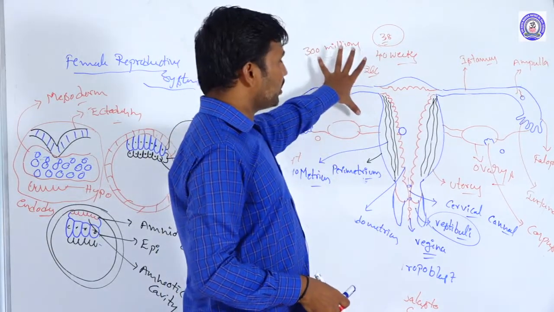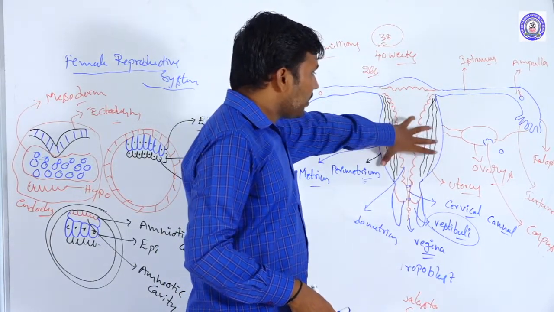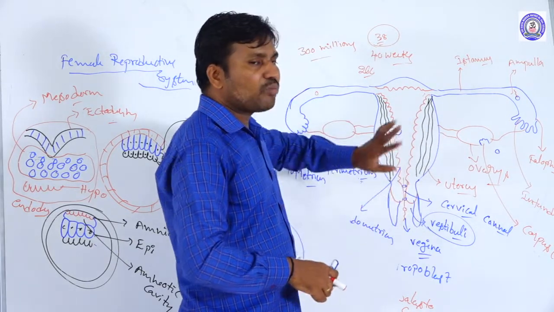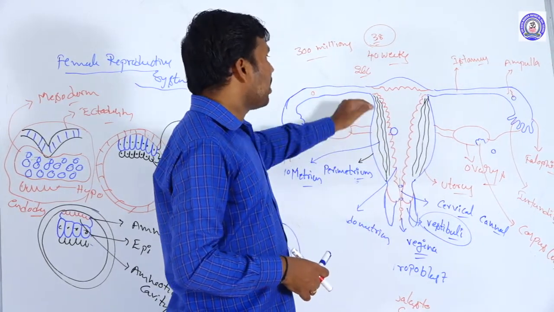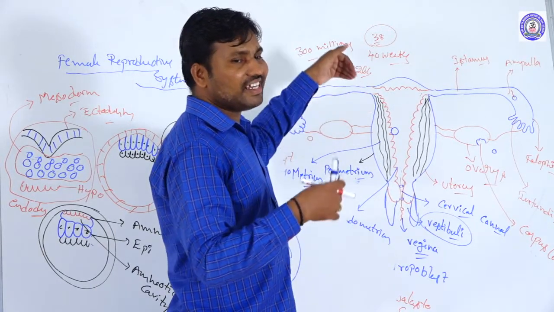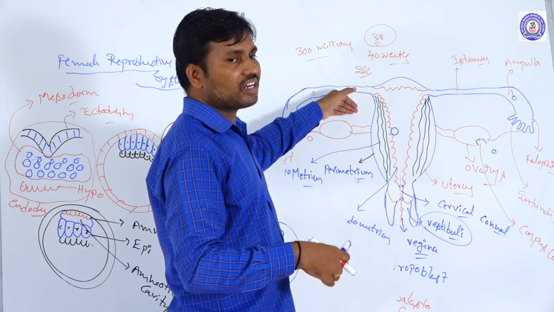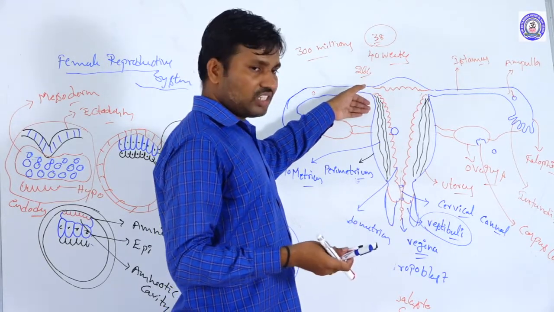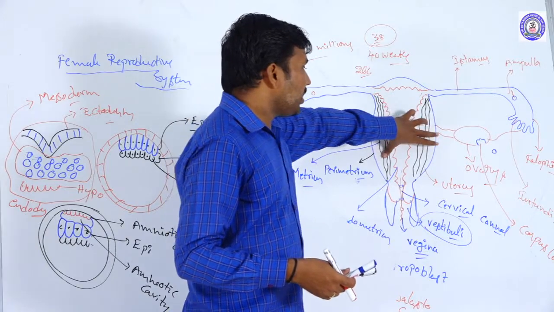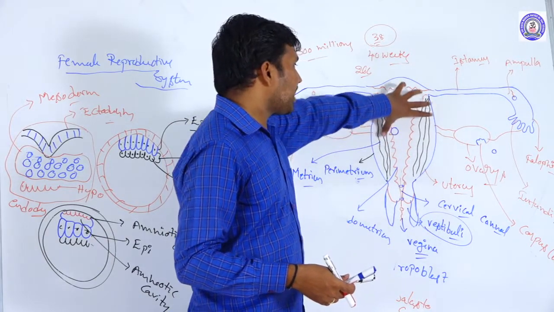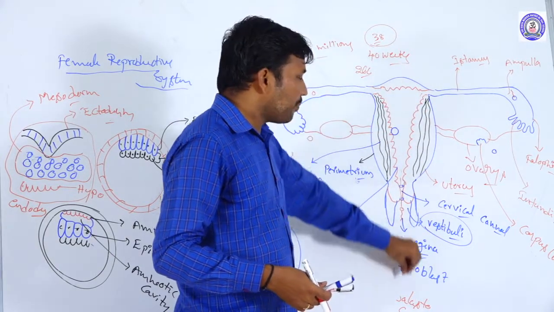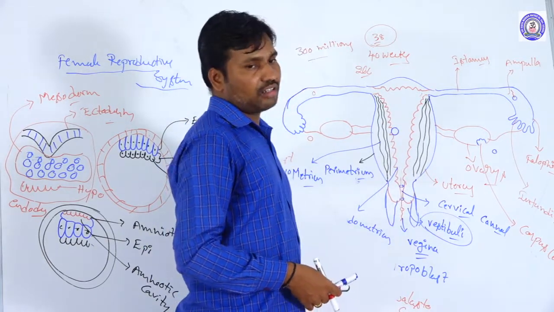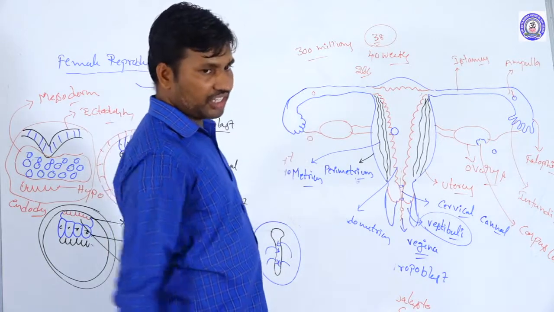After completion of maturation, uterine wall contraction occurs, and hormonal changes take place. Oxytocin is released from the posterior lobe of the pituitary. By strong contraction of the uterine wall, the baby is delivered through the birth canal. This is called parturition.